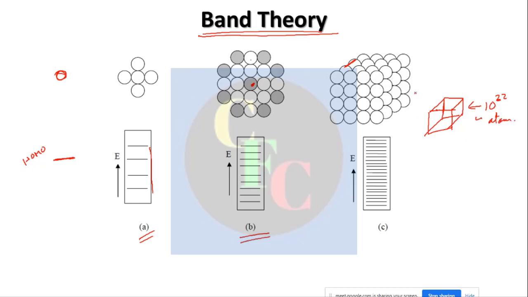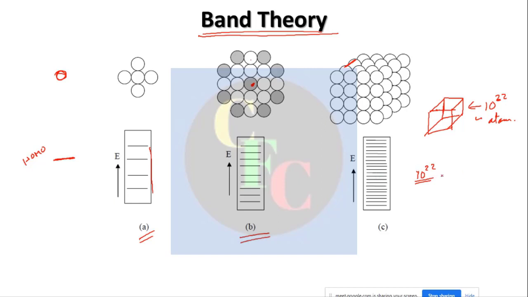So if I have just this amount of atoms, I will end up with 10 to the power 22 lines. Now it is not possible for me to draw 10 to the power 22 lines, so imagine what it will look like.